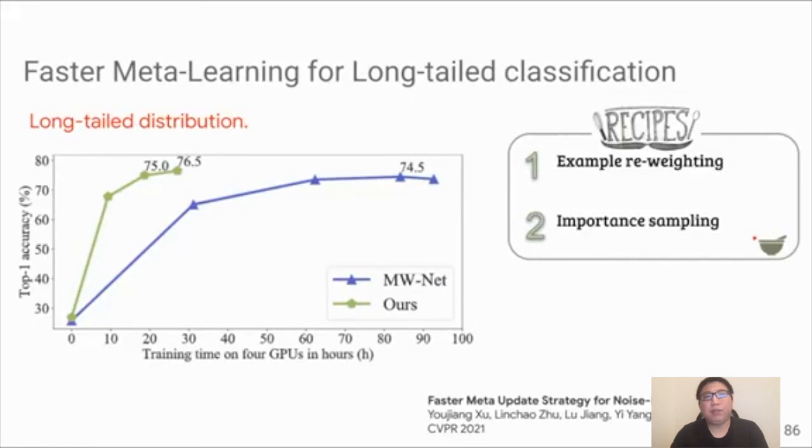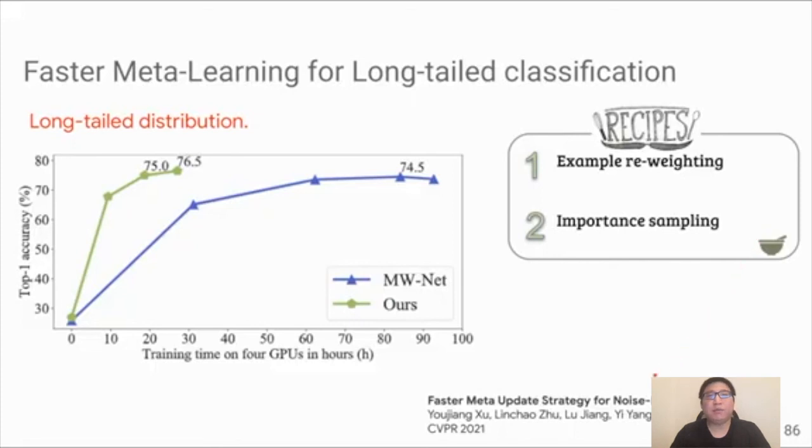Our work is built on a meta-learning model. So at a very high level, one can think of the meta-learning model as a more advanced approach to training the network. Anyway, so this robust learning recipe for this method contains two ingredients. First, example reweighting. Second, importance sampling. So as shown in this figure, using this robust learning algorithm, we achieve a very impressive result.